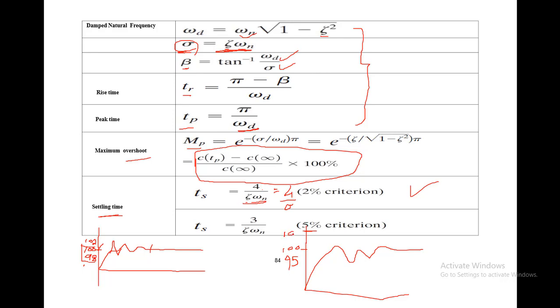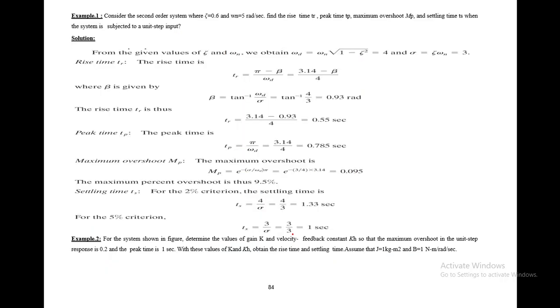So this is the 5% criteria, and for the 5% criteria the formula becomes this. Mostly in the books, there are different books, but the book we are following is mostly composed of this 2% criterion. So both of these are applicable according to the given condition of the criteria.